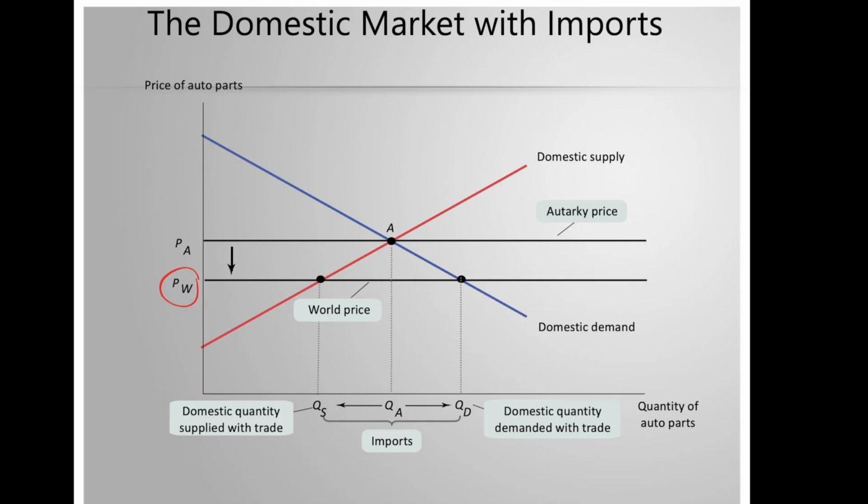The intersection between price and the domestic demand is the quantity demanded domestically. The intersection of the price line and the domestic supply is how much will be supplied domestically. The rest, QD minus QS, or this length here, is imports.